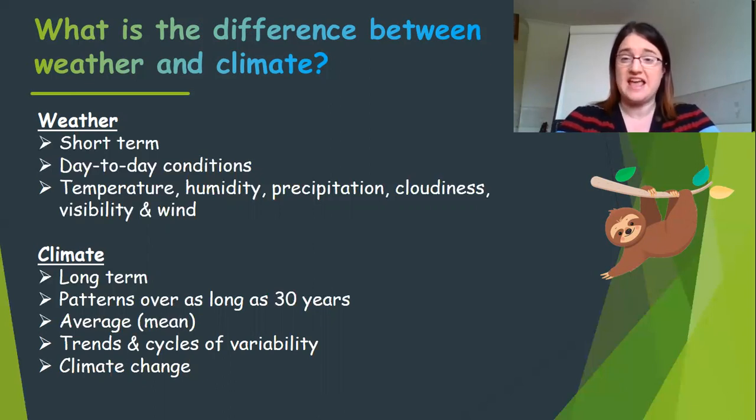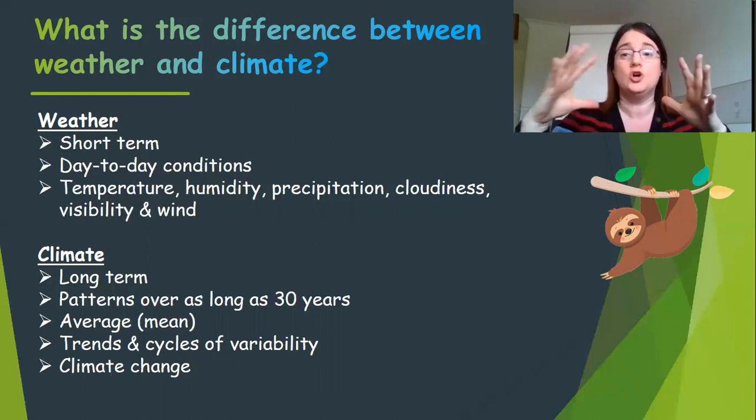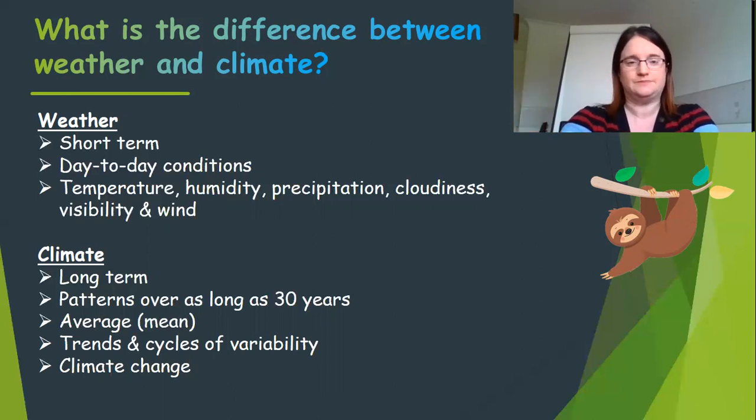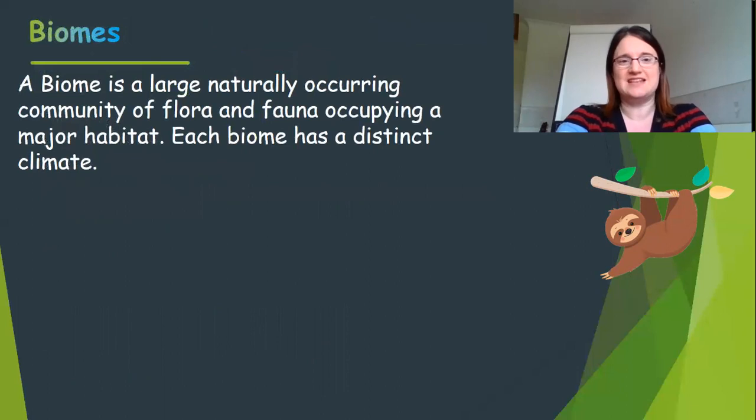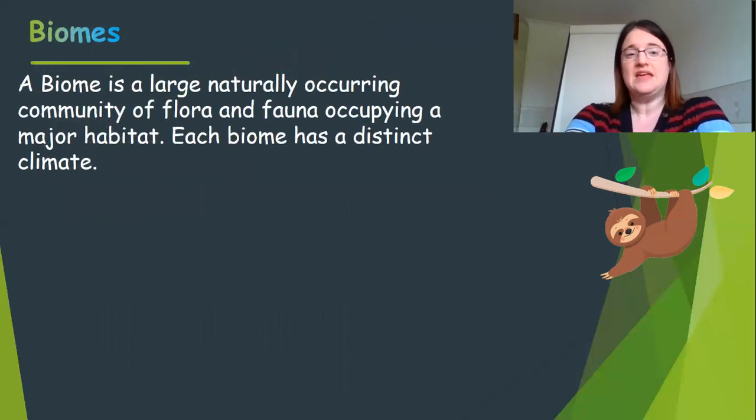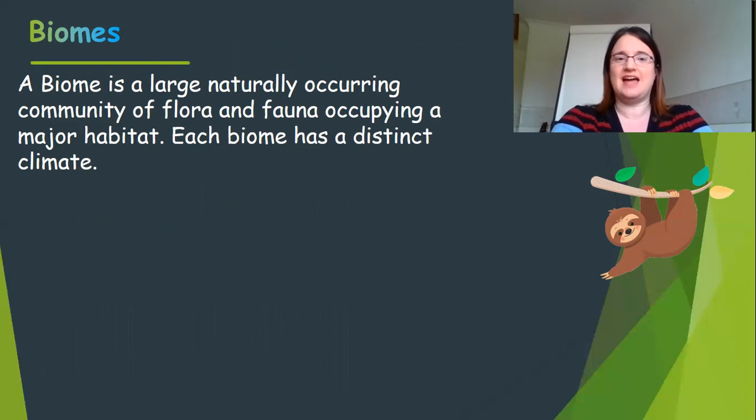And it's climate we're going to be thinking about today. We're going to be thinking about that long term view of what is happening. The reason we're going to do that is because we're going to think about biomes today. And a biome is a large, naturally occurring community of flora and fauna occupying a major habitat. Each biome has a distinct climate. So what does that mean? Well, we're talking about an area of land or sea that has a community, and flora and fauna means plants and animals. So we've got plants and animals in a particular area that has something in common because of the climate.